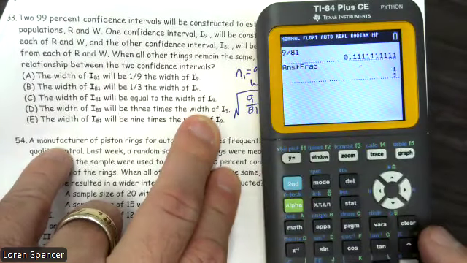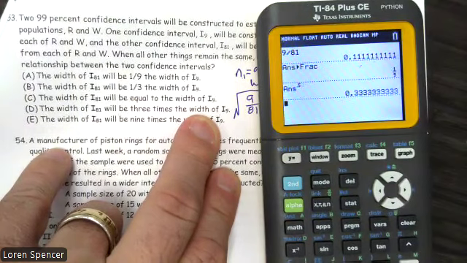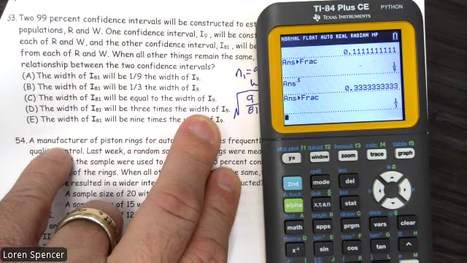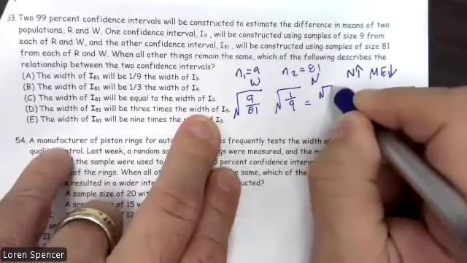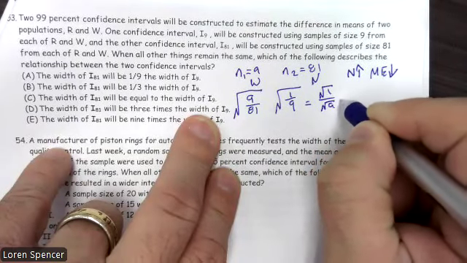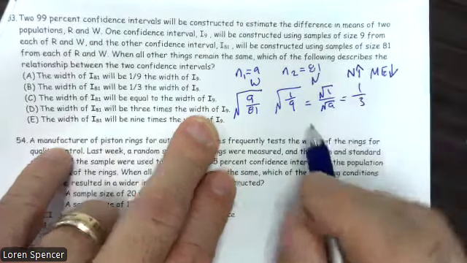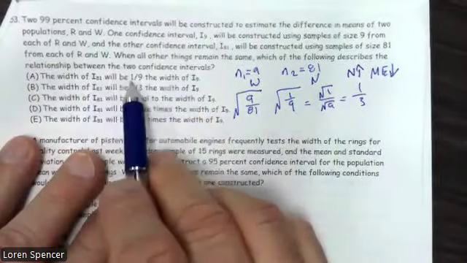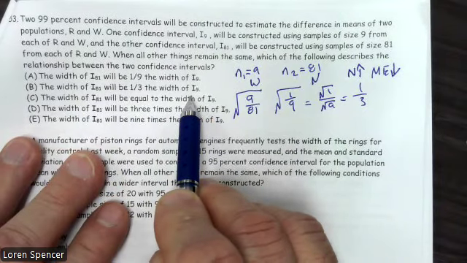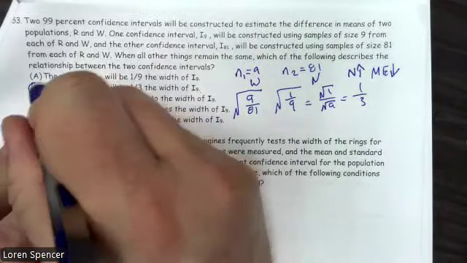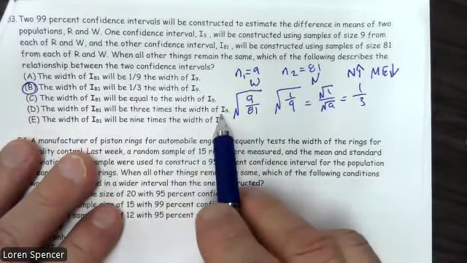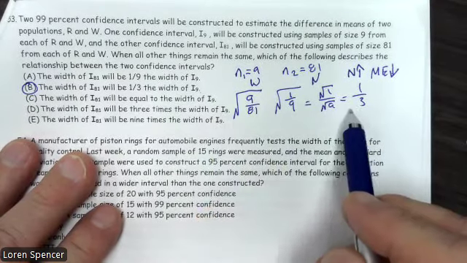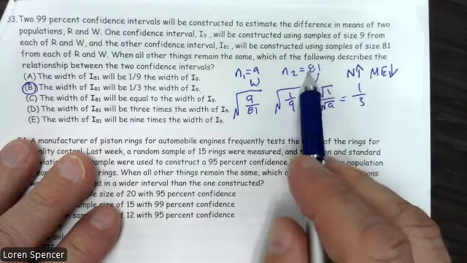Well, the square root of 1/9, let's raise that to the half power. And we get 1/3. I'm going to go math enter. So our fraction is 1/3. And that's the same as saying the square root of 1 over the square root of 9, which is 1/3. So the width of 81 will be 1/3 the width of the one with a 9. All right. The width of 9 will be 3 times the width of 81.